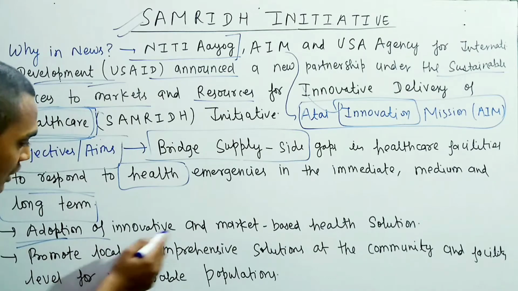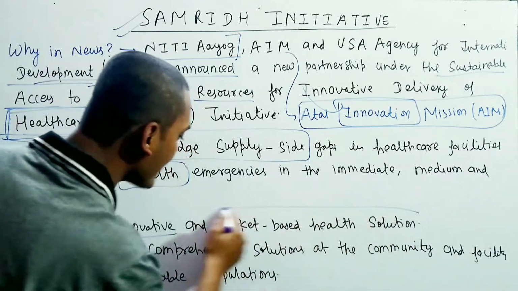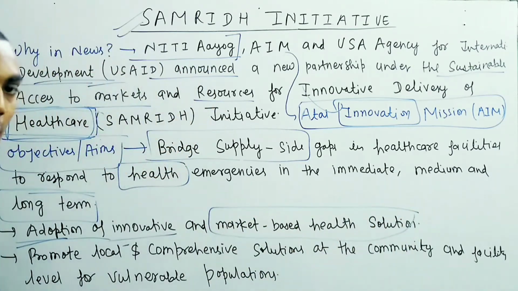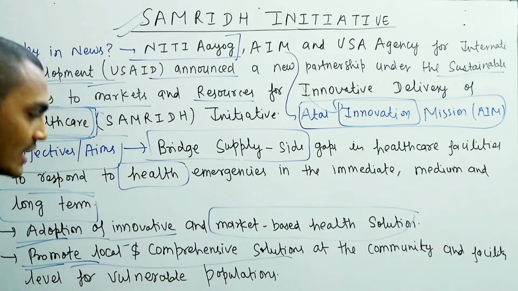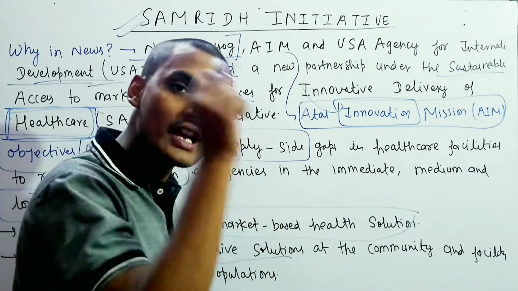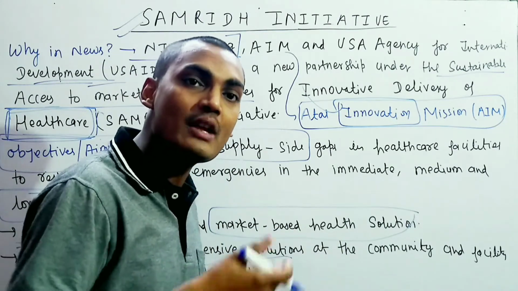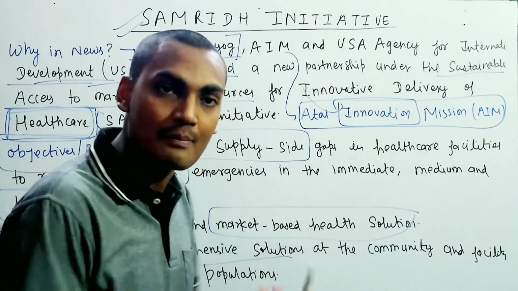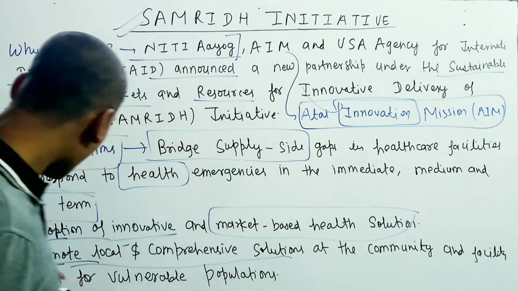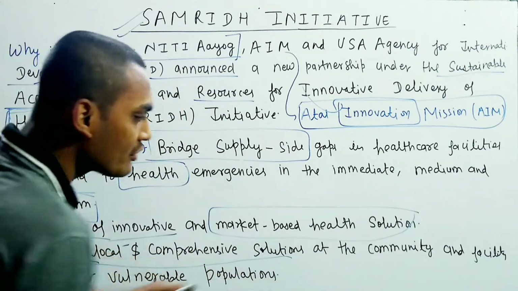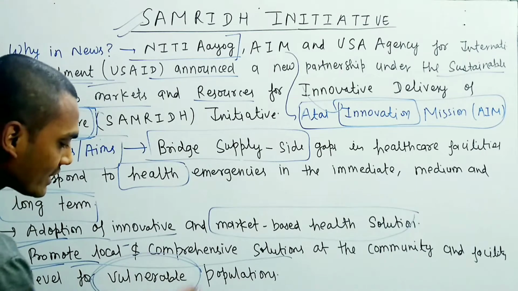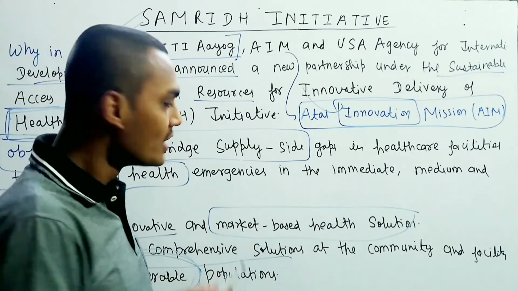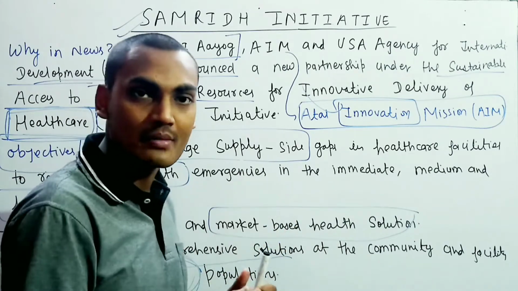Another objective is the adoption of innovative and market based health solutions. Another is to promote local and comprehensive solutions. As you know, if something is locally available, then it is accessible to the people of that region. So promoting local and comprehensive solutions at the community and facility level for the vulnerable population and vulnerable areas is the objective and aim of this SAMRIDH Initiative.